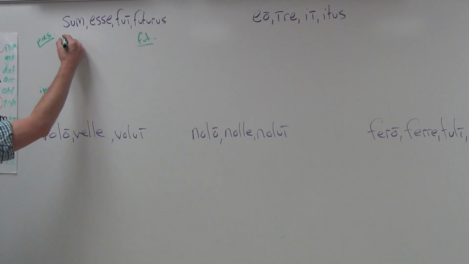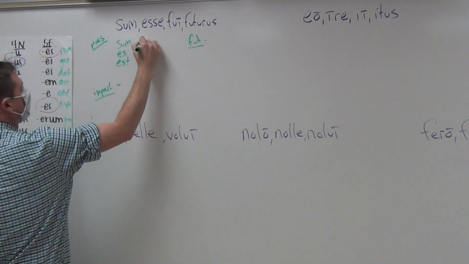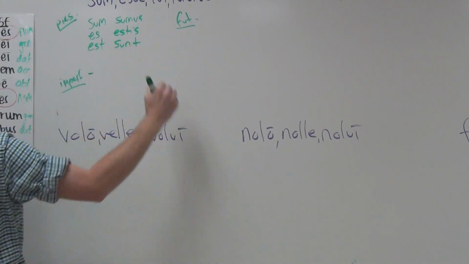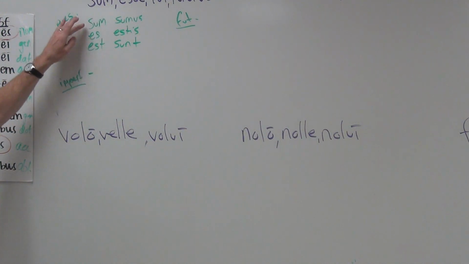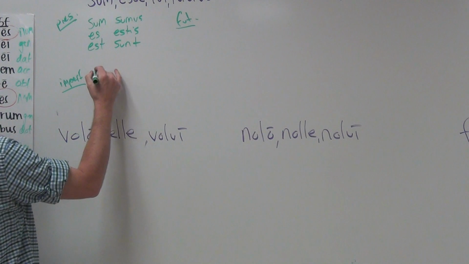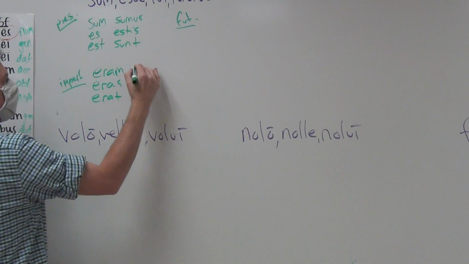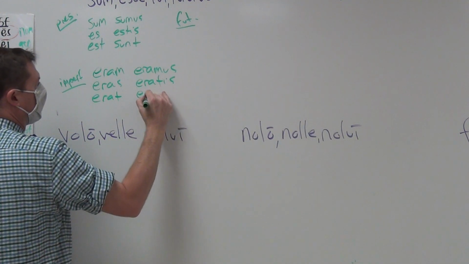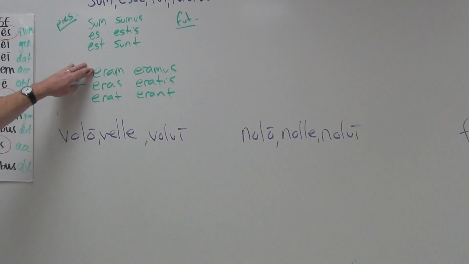Now, sum, esse, we should know from a while now. Sum, es, est, sumus, estis, sunt. Of course, sum, esse means to be, so it's not I be, you be, he be, we be, y'all be, they be, but I am, you are, he is, we are, y'all are, and they are. Imperfect, we should know, would be eram, eras, erat, eramus, eratis, erant. So if sum is I am, eram is I was.